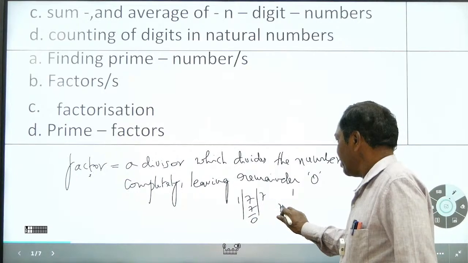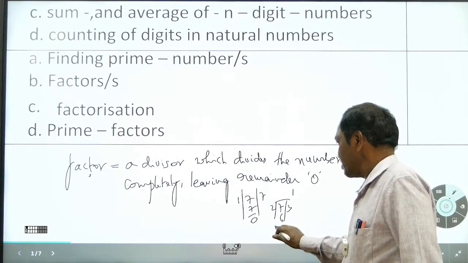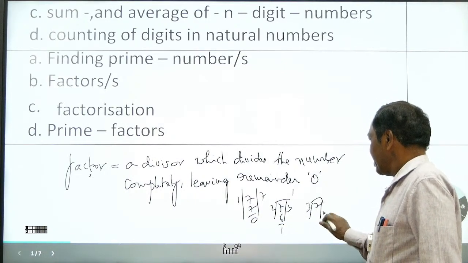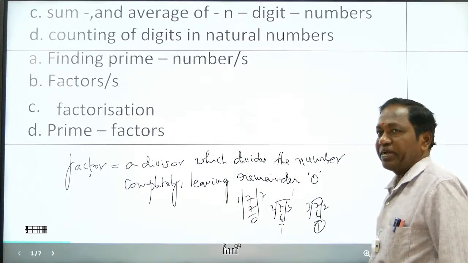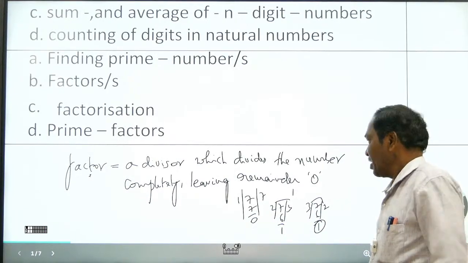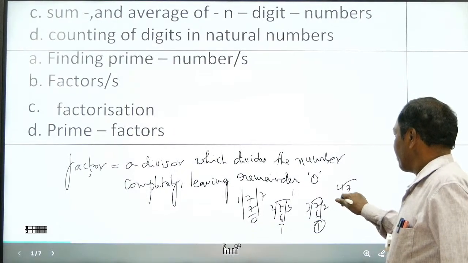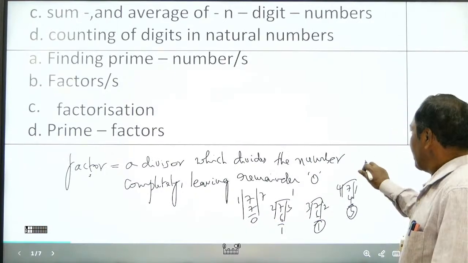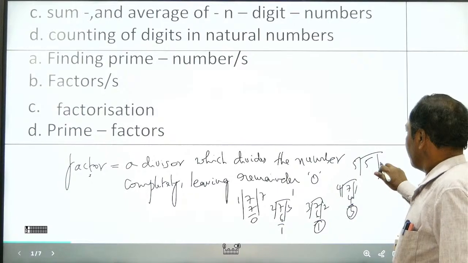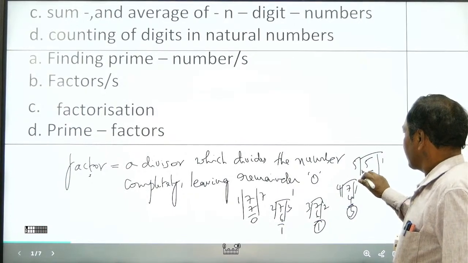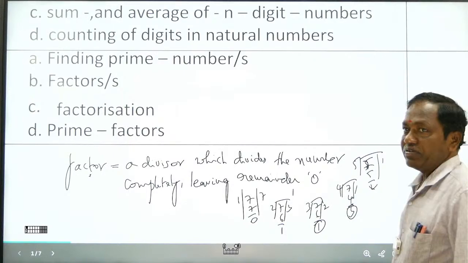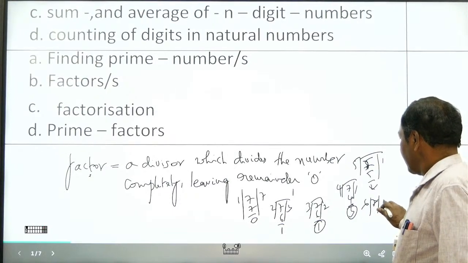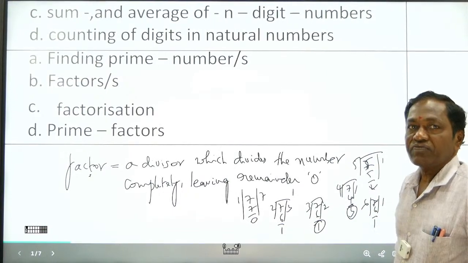If you take 7 by 2, 2 3s are 6, remainder 1, so 2 is not a factor. 3 is not a factor for 7, there is a remainder. 4 is not a factor for 7, and 5 is not a factor for 7. 6 is not a factor for 7.